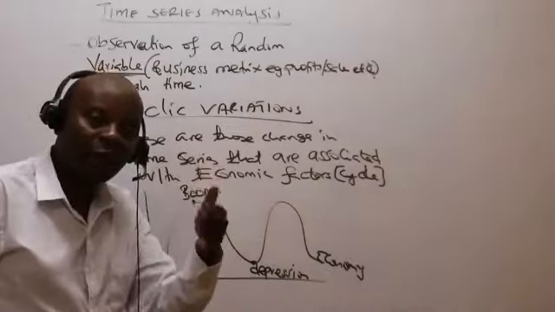Somebody may wonder, ladies and gentlemen, how come, of course we have said plus because of the additive, but how come we are leaving out erratic and cyclic? How come we are leaving these out, and yet we said that our time series has got how many components? 4 components. Ladies and gentlemen, we are leaving these two out because they are highly unpredictable.